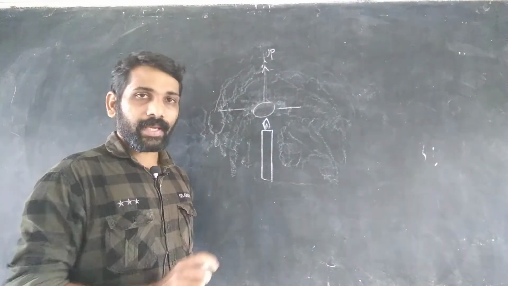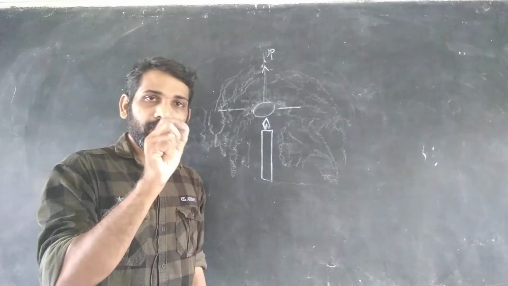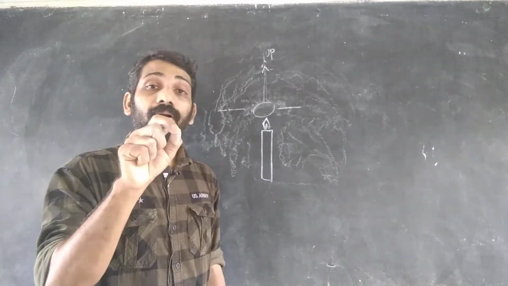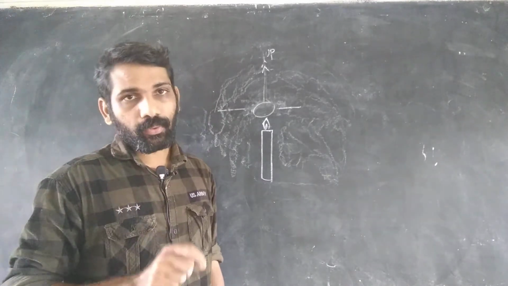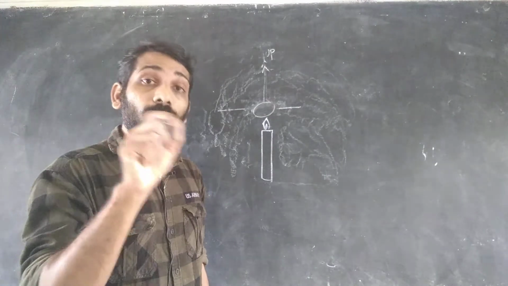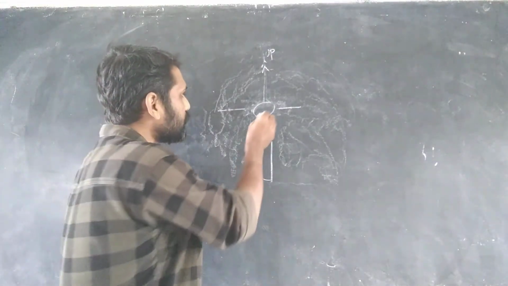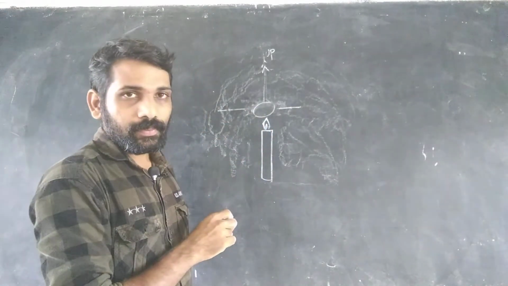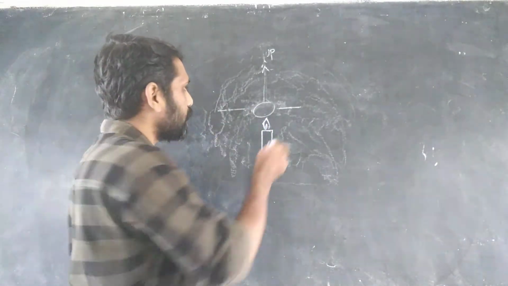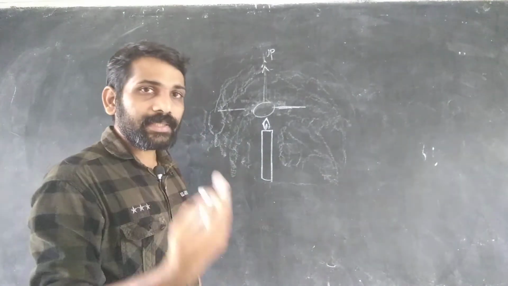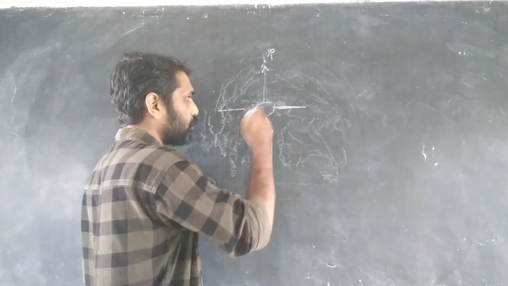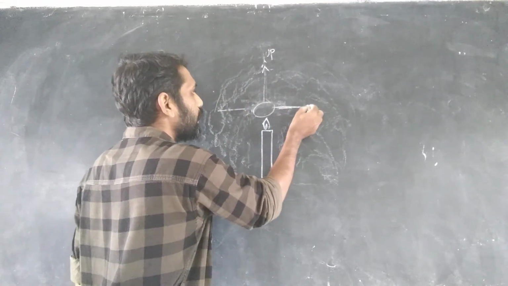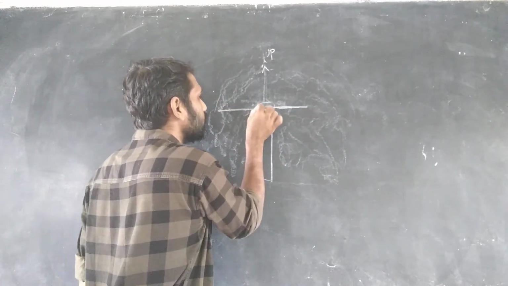That place is called a low pressure area or zero pressure area. So this place becomes empty. To this empty space, the air from the sides of the flame, or from the sides of the candle, will come.